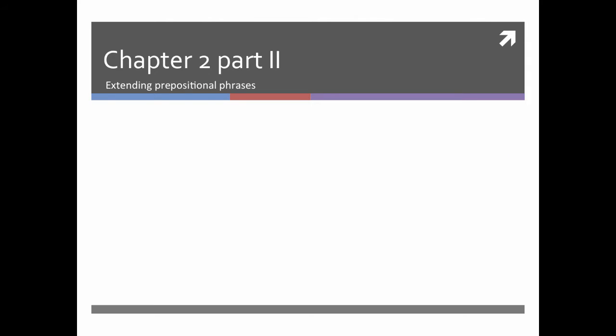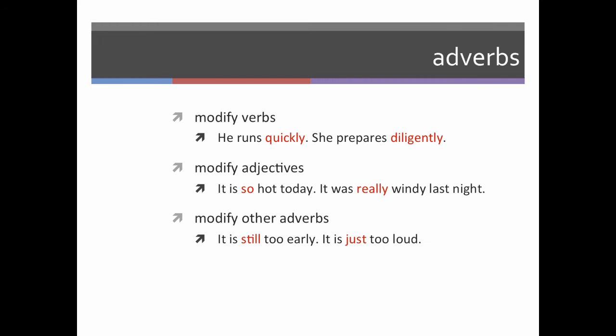All right, so in the first mini lecture for chapter 2, we talked about nouns and noun phrases. And now in part 2, in this mini lecture, we'll talk about prepositional phrases. So again, you can see how we're expanding from a single word item into its larger unit, from nouns to a noun phrase, from a preposition to a prepositional phrase.